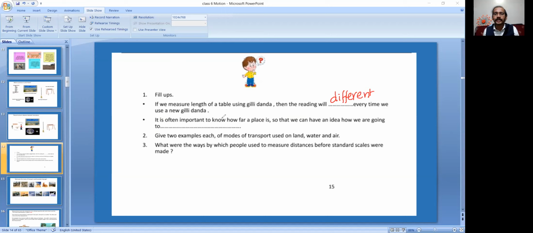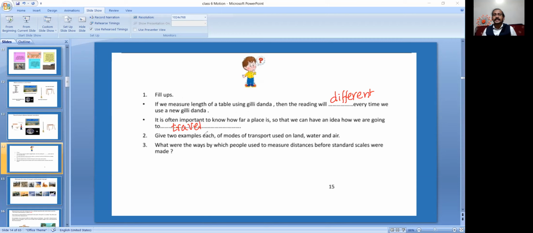It is often important to know how far a place is so that we can have an idea how we are going to travel. Again, I'm repeating. It is often important to know how far a place is so that we can have an idea how we are going to travel. Very good, boy.